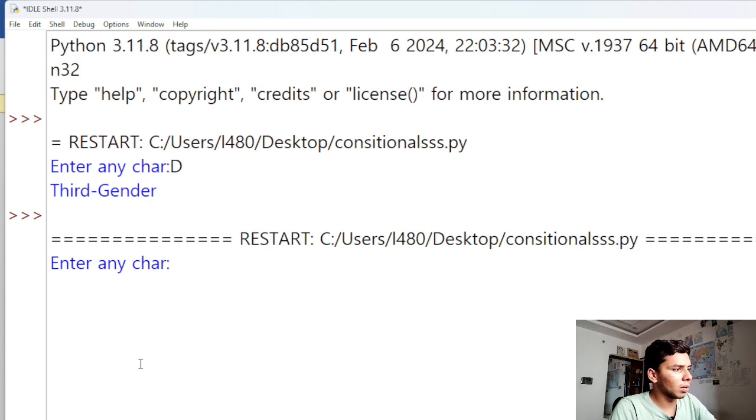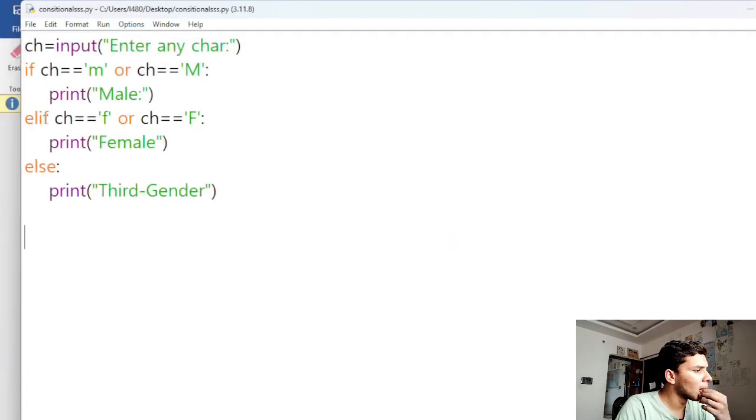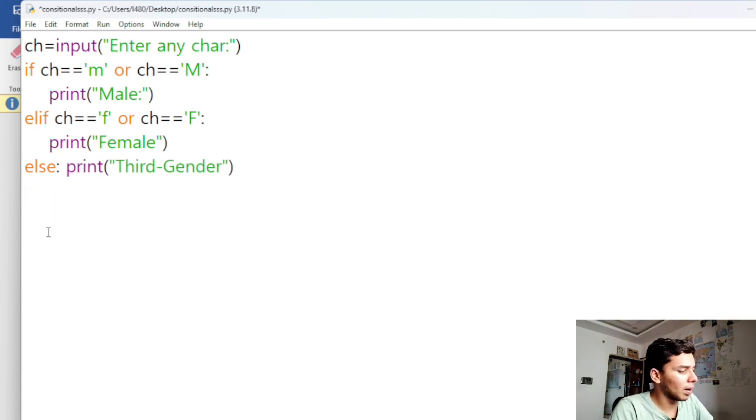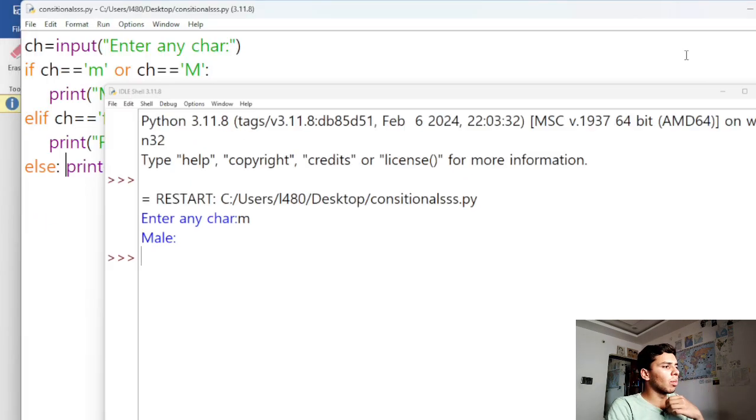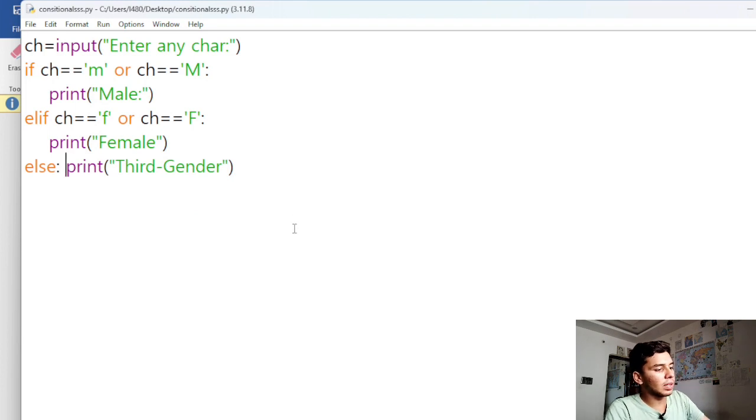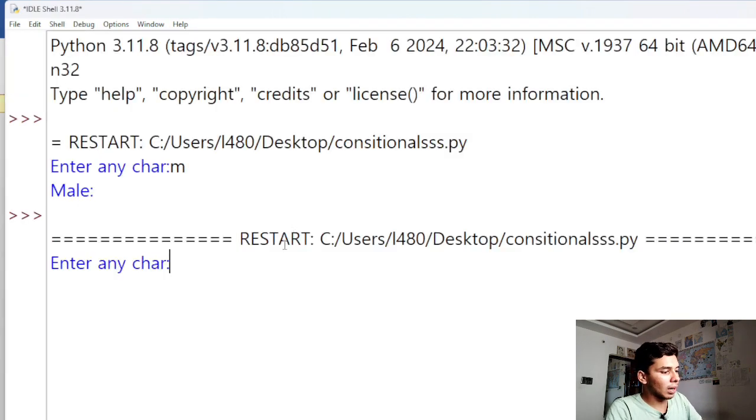Like small m, third gender. What happened to this? Print here, small m. It's a male. You can see it, right? The last one I had written in the next line, but you can write it in the above line as well. Go back and just Control S and F5. I'll give small f. It's a female.